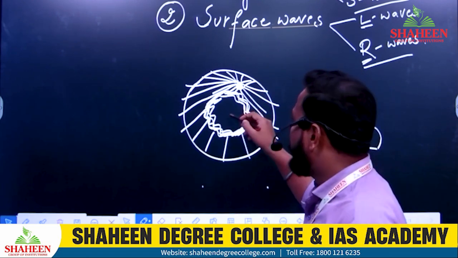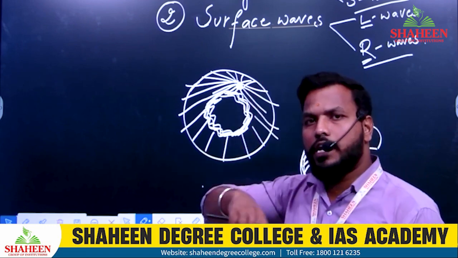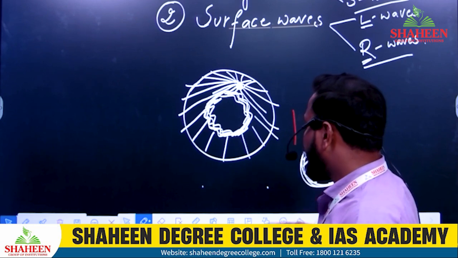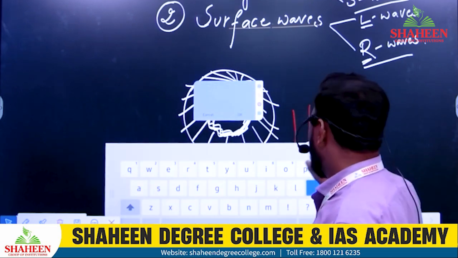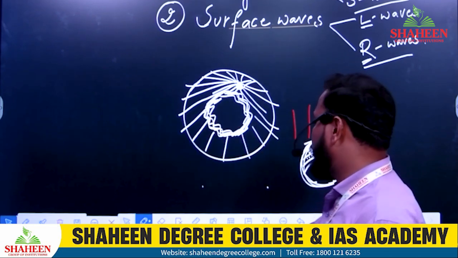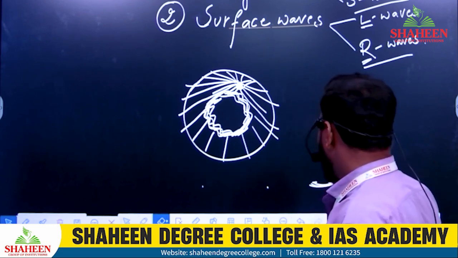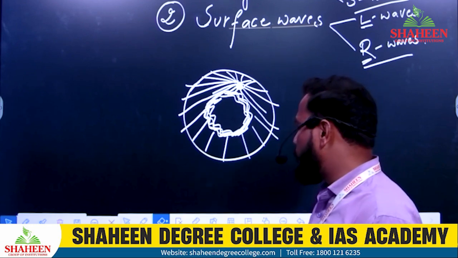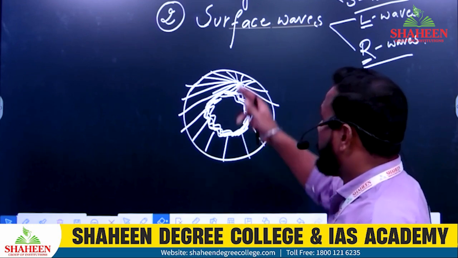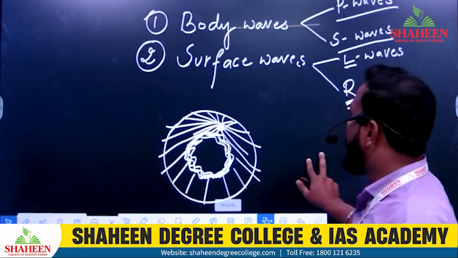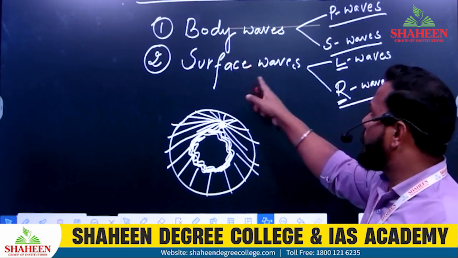The waves which are traveling inside the earth's body are called body waves. We have two types of waves, body waves and surface waves.